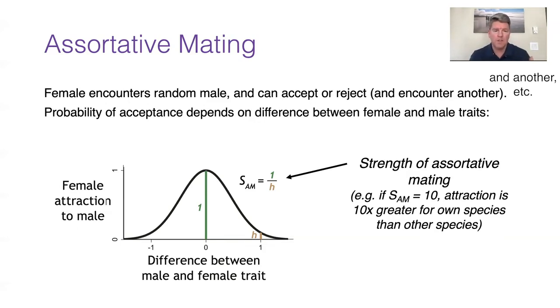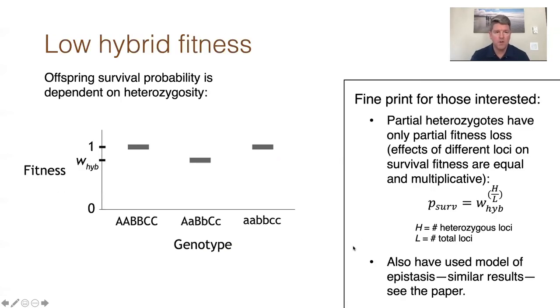And we express the strength of assortative mating as the ratio of the attraction to their own form versus a full heterospecific form. So a strength of assortative mating, SAM equals 10, means that there's 10 times greater attraction for their own species than the other species, quite strong.